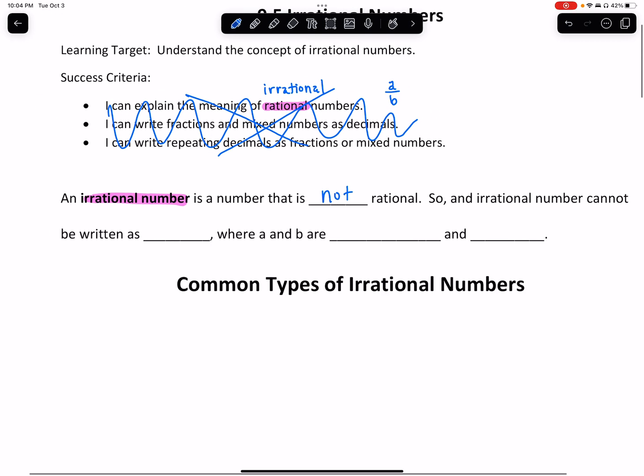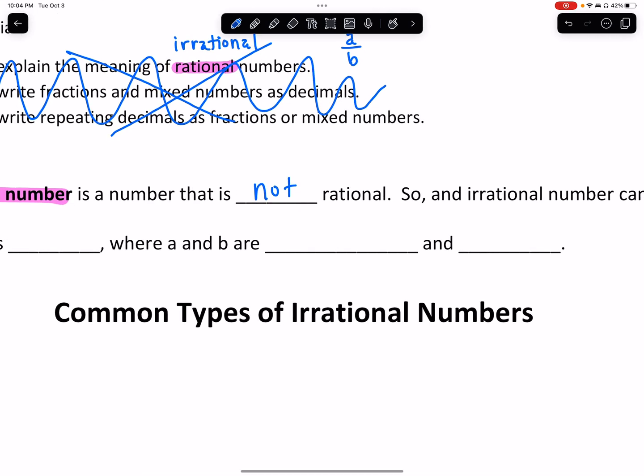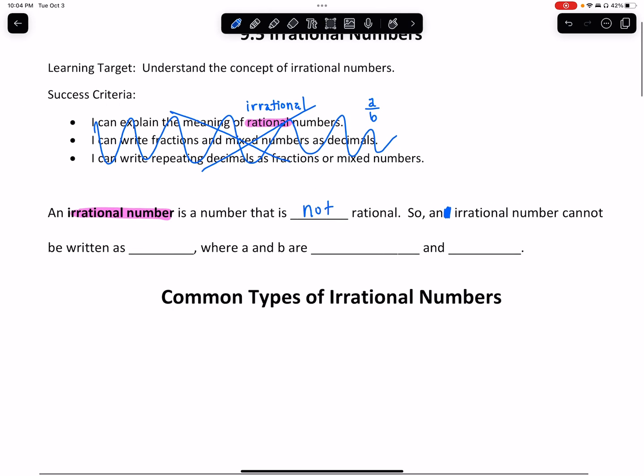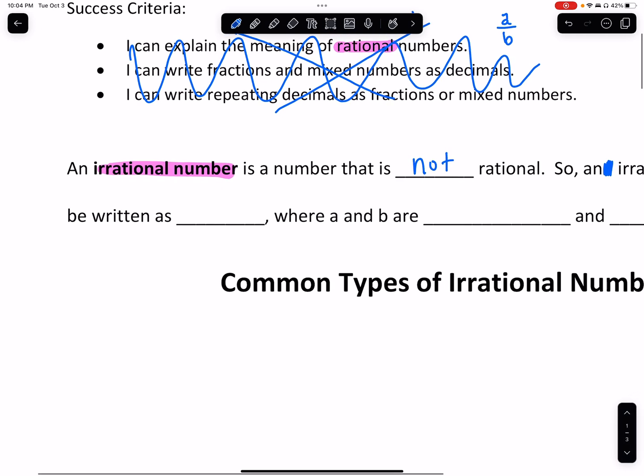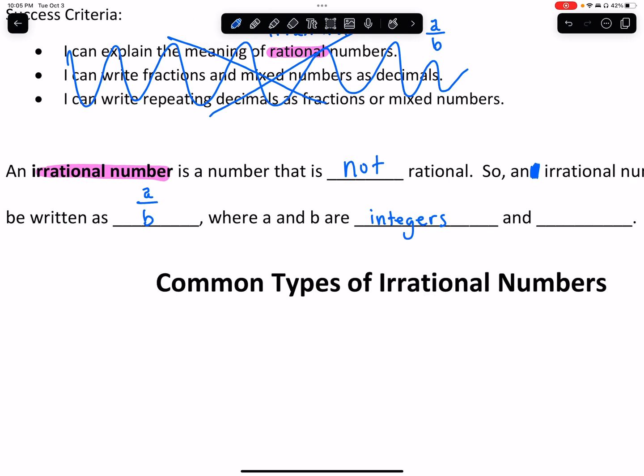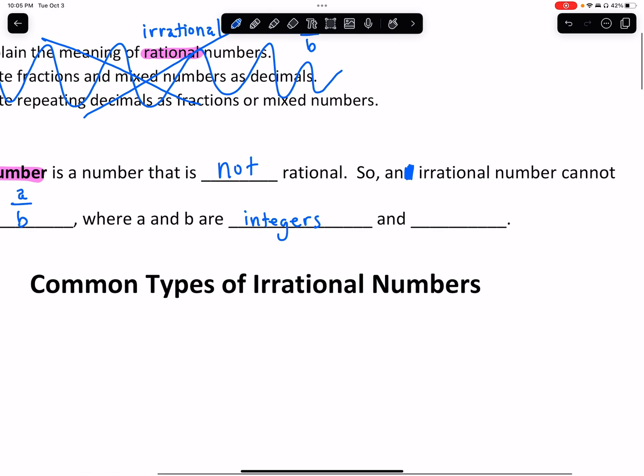I don't even know. See, this has got typos. I don't understand. Scratch out that D. Evidently, when I made this, it must have been really late. So an irrational number cannot be written as a over b, where a and b are integers. Again, the easiest way to probably phrase it is irrational numbers cannot be written as fractions, where b is not equal to 0. It's just not possible.